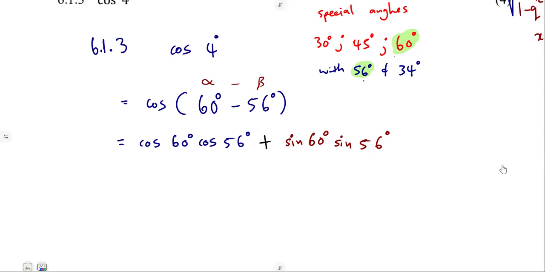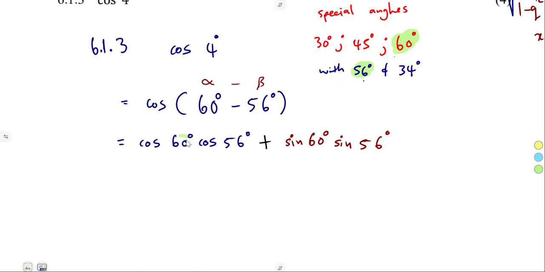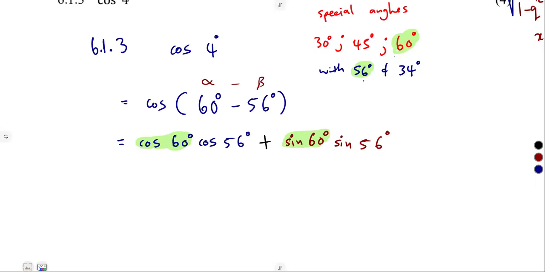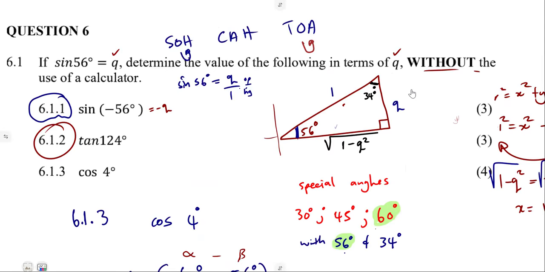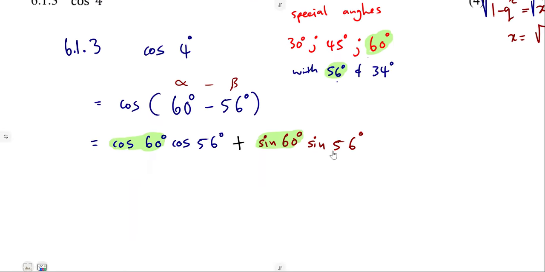The cos of 60 degrees and sine of 60 will be taken from our special angles. But there's nothing special about these because we know their values, isn't it? The cos of 60 degrees is 1 over 2. The sine of 60 degrees is square root of 3 over 2. If you do not know, then use your calculator to find those values. Even if they say do it without a calculator for special angles, those values can be obtained even in your head.